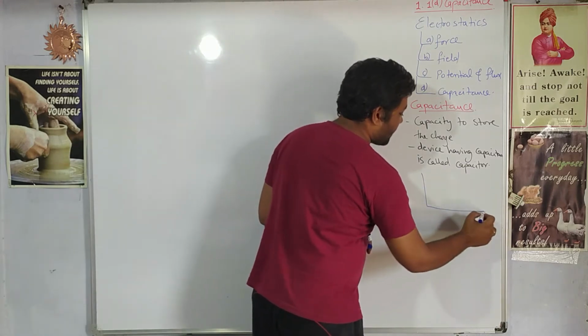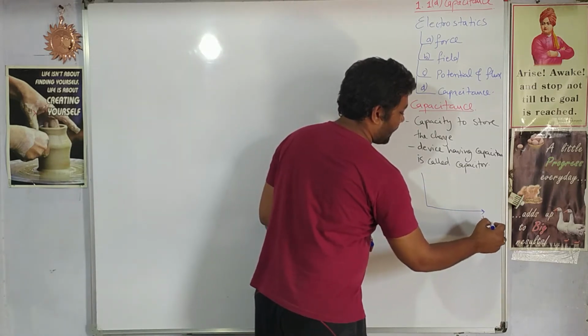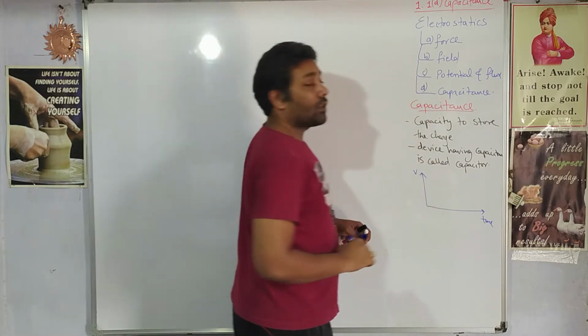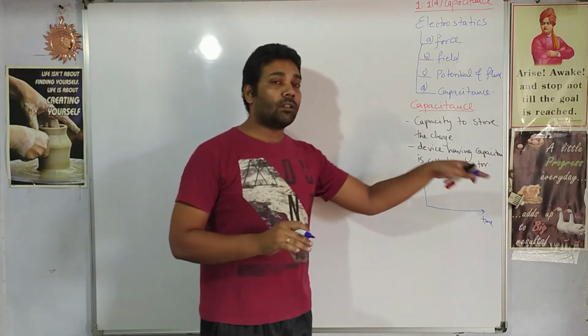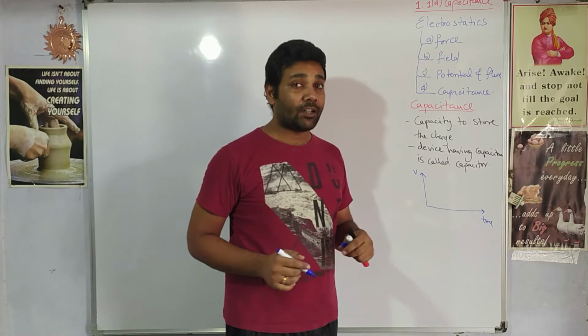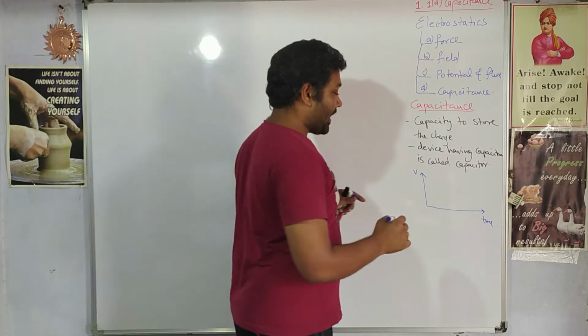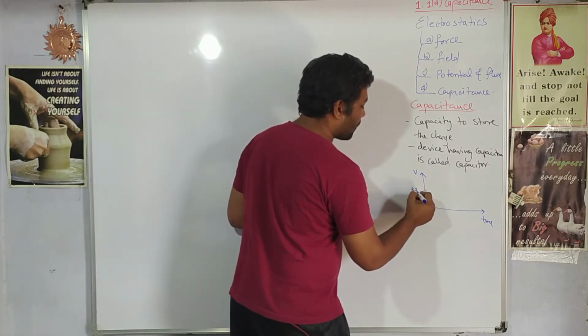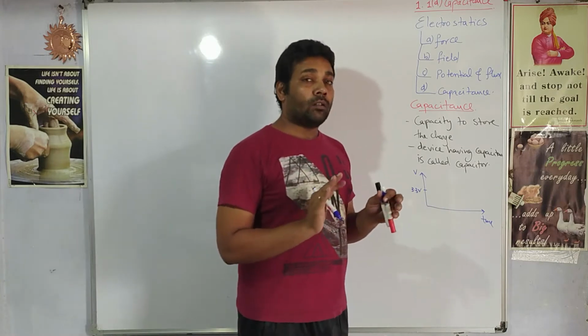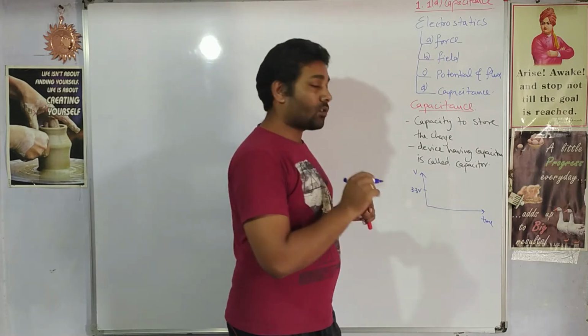So let us say this is the time axis and this is the potential, right? The potential supplied from the external device. Let's say our mobile is getting charged, and the charger is supplying some 3.3 volt of potential to the mobile so that the battery gets charged.